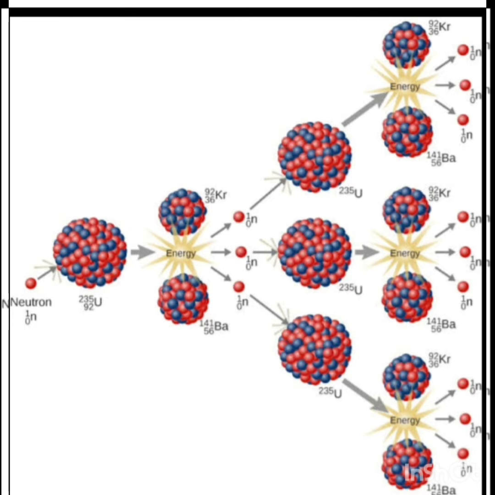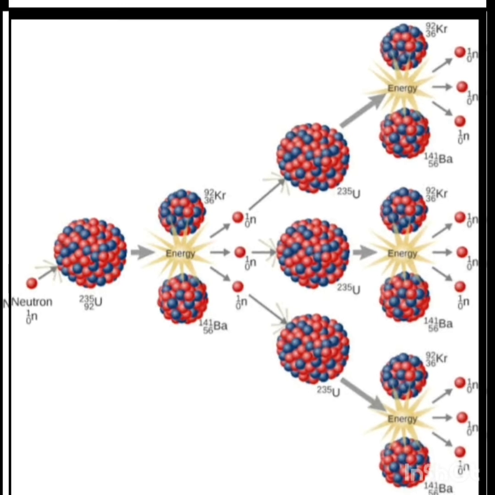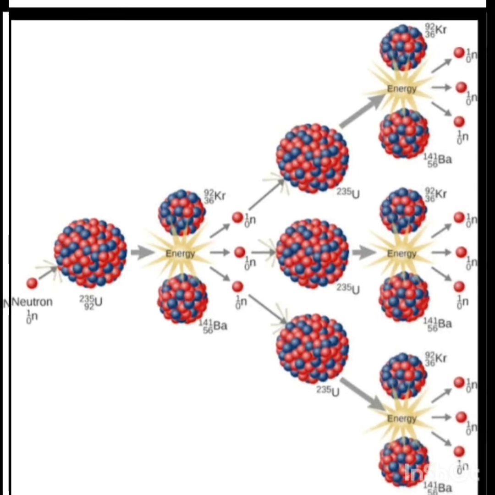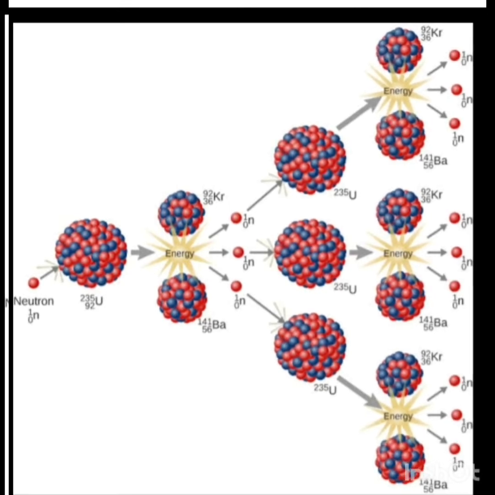Uranium having mass number 235 and atomic number 92 is charged with a neutron of mass number 1 and 0 as the atomic number. In the reaction, it splits up into barium and krypton, the daughter nuclei, and along with that there is a release of three more neutrons.